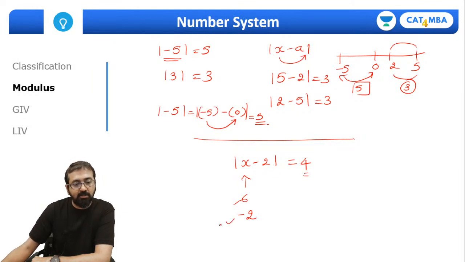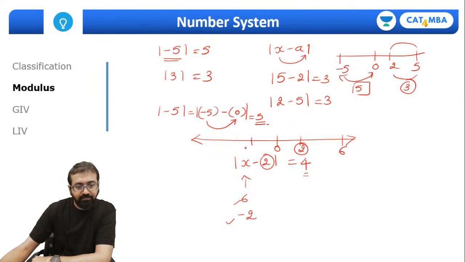Correct? So these are the possible values. So how can we understand this one? Using the concept of number line. So let me show you over here. So this is 0 and this is number 2. Let me put number 6 and number -2.